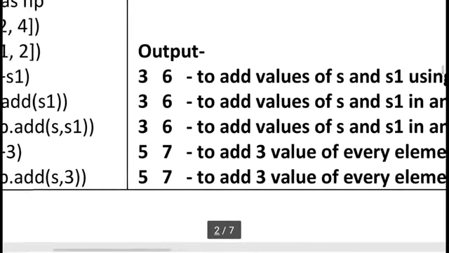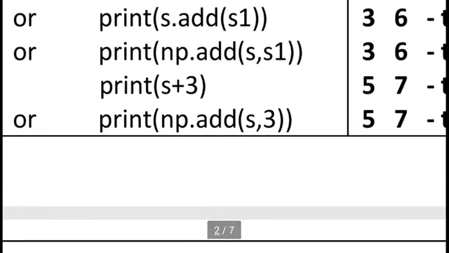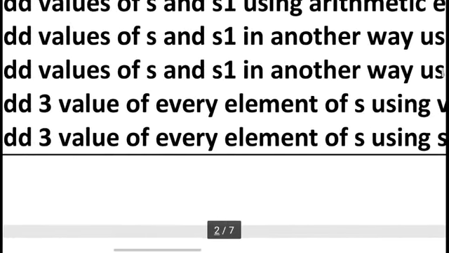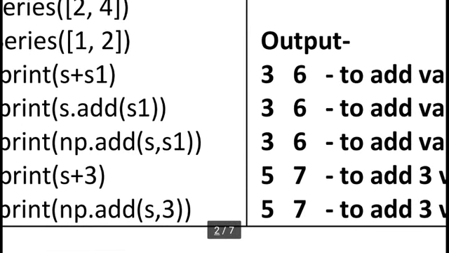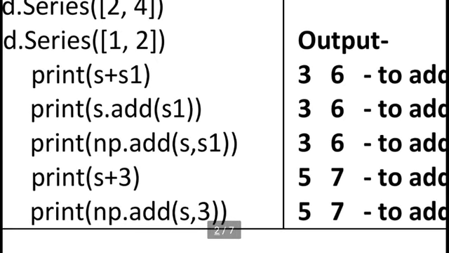And a single value we can also add using the numpy add method, np.add(s, 3). So the output is 5 and 7, adding 3 to every element of s using numpy. You can see the output is the same. To get this output we can use s plus s1, or s.add(s1), or np.add. To add a single value to a series, we can use s plus 3, or we can also use np.add.